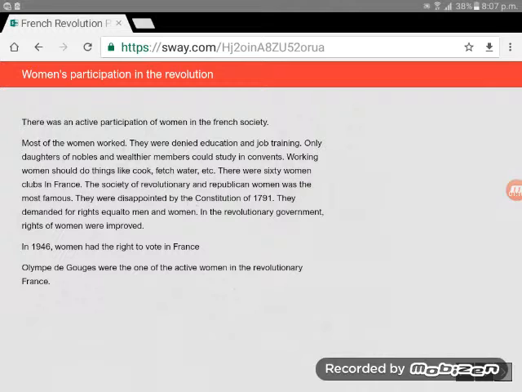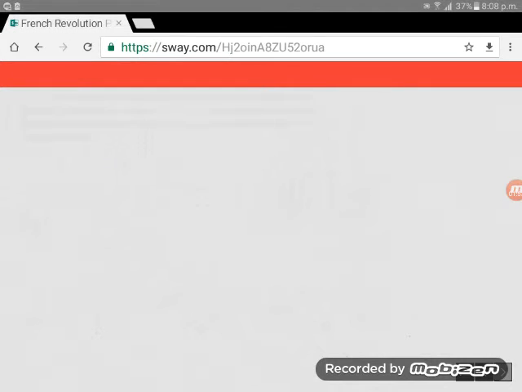There were 60 women's clubs in France. The Society of Revolutionary and Republican Women was the most famous. They were disappointed by the Constitution of 1791. They demanded rights equal to men. In the revolutionary government, the rights of women were improved. In 1946, women got the right to vote in France. Olympe de Gouges was one of the active women in revolutionary France.